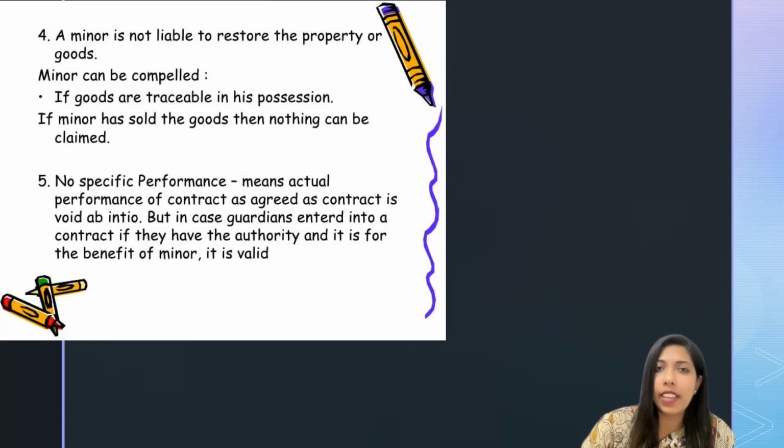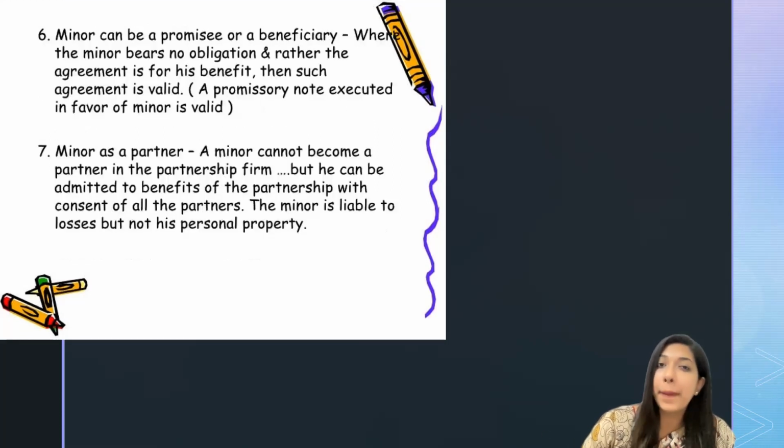And there is an exception, like if the guardians entered into a contract, if they have the authority and it is for the benefit of the minor, which is valid in nature. Yes, a minor is not at all liable, and no specific performance is applicable in case of a minor.